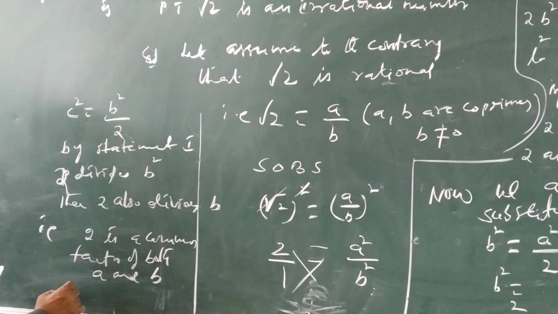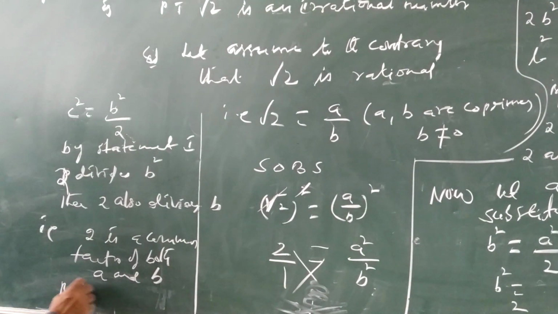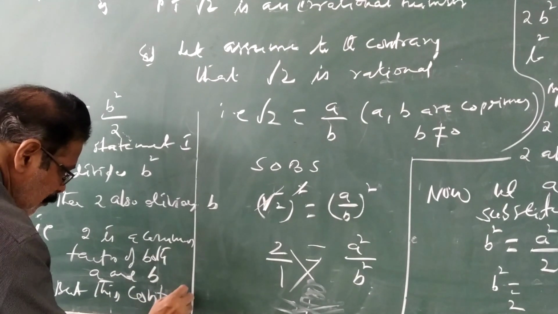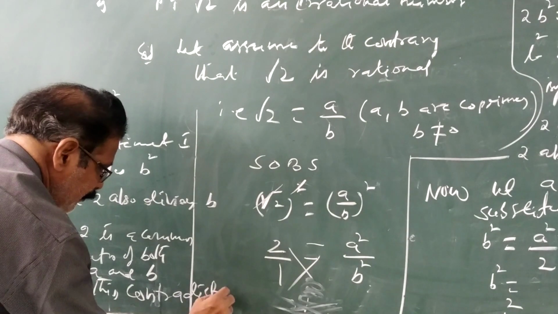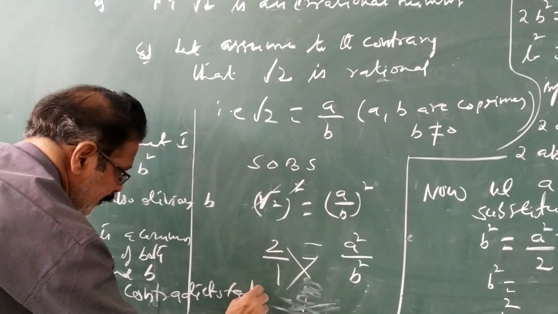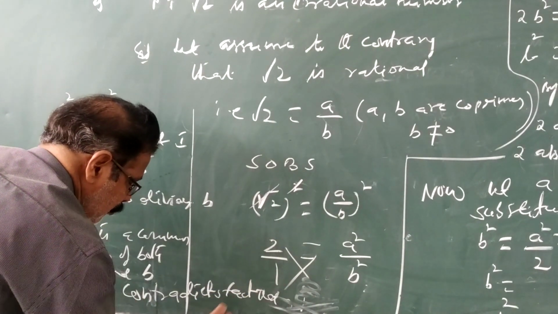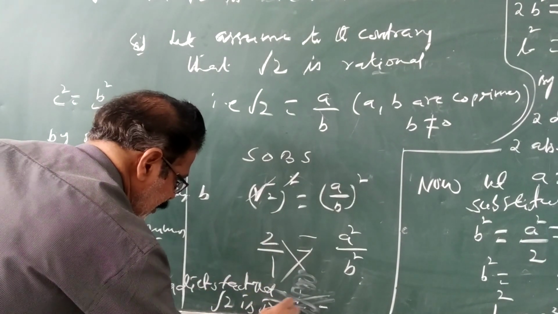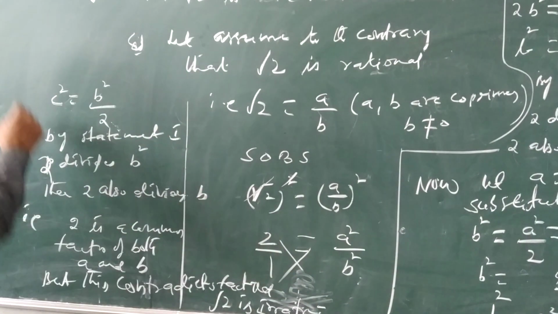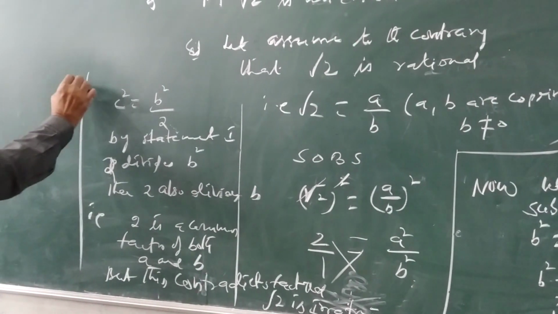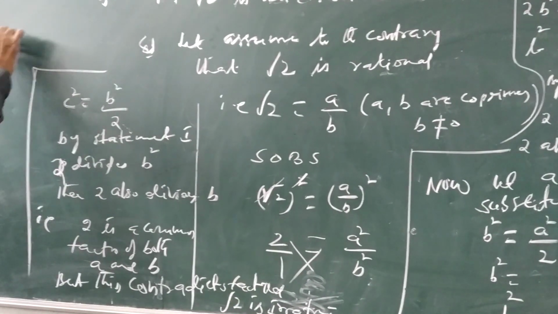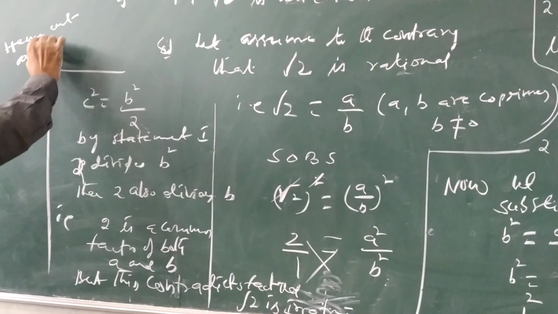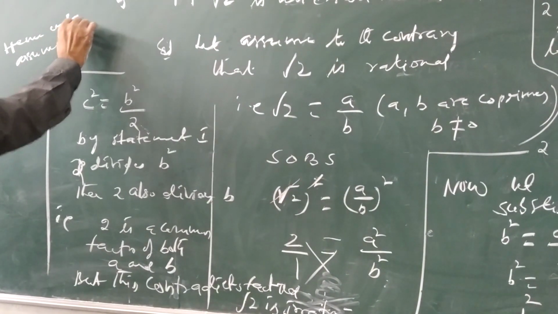Our assumption is wrong, but this contradicts the fact that root 2 is irrational. Hence, what is our assumption?